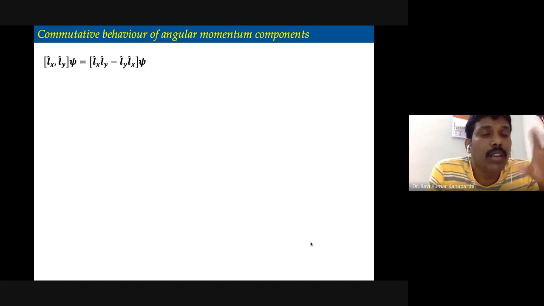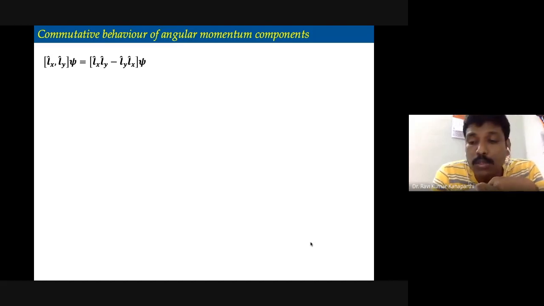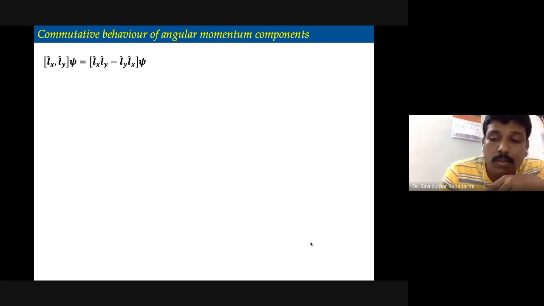Same thing, but we are using the angular momentum components Lx and Ly. In this case, we have to find Lx Ly psi, and similarly Ly Lx psi. If the two quantities are equal, then we say that they commute. Otherwise, not. That is what we are going to do.